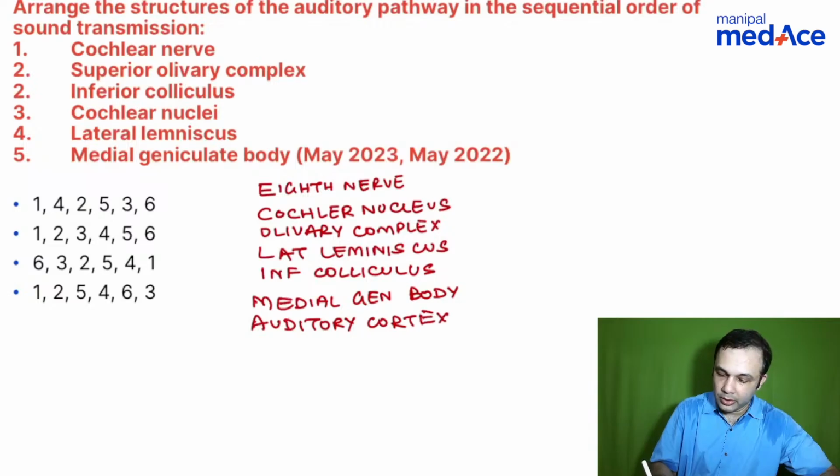When you talk about auditory cortex, you're looking at areas 41 and 42, association is 22 and 52, right?